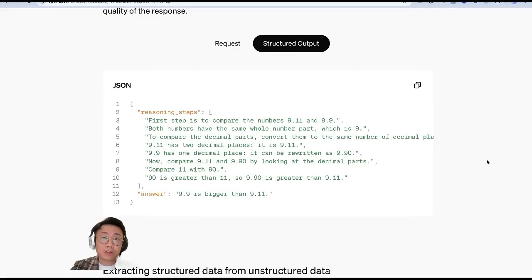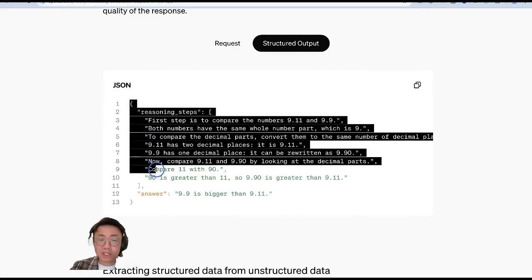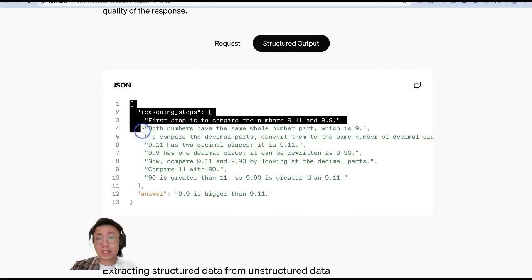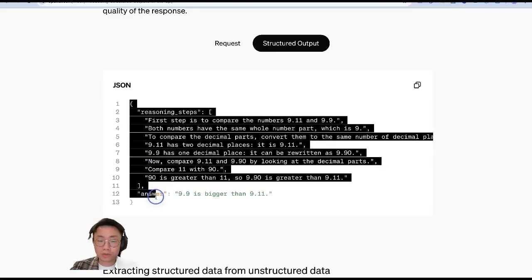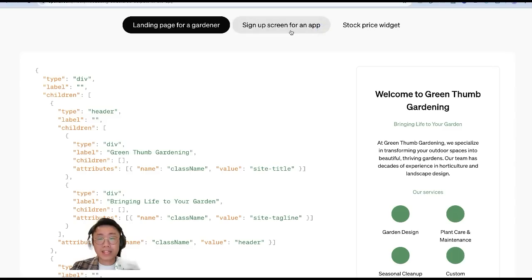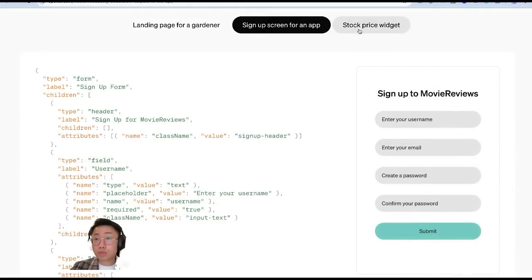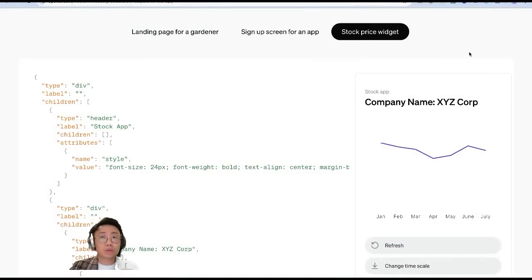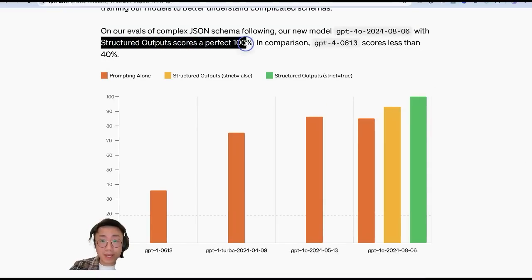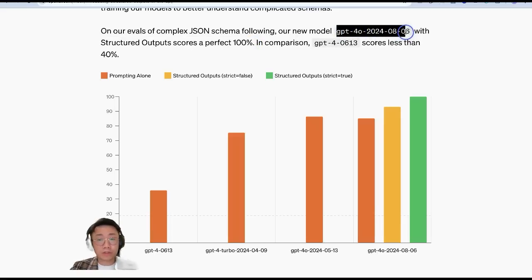It is basically a feature that's going to guardrail and force the large language model to output the result in a specific data structure, which promises a lot of interesting use cases, like enhancing the reasoning ability by forcing it to think step by step, extracting data from unstructured information, or even dynamically generating UI based on the user intent. But getting a large language model to generate specific JSON output is not really a new concept. What's really mind-blowing is that OpenAI promised a 100% guarantee for the output structure score with the latest GPT-4o model.